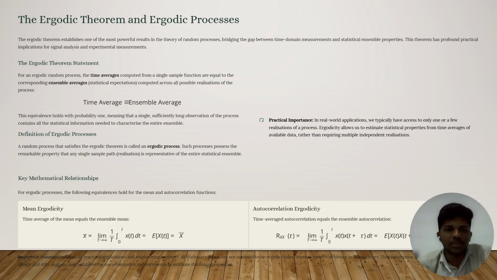Definition of ergodic process: a random process that satisfies the ergodic theorem is called an ergodic process. Such a process has the remarkable property that any single sample path realization is representative of the entire statistical ensemble. Key features: for an ergodic process the following equivalence holds for the mean and autocorrelation function. That is, the time average of the mean is equal to the ensemble mean, given the limit T tends to infinity, that is 1 by 2T integral from minus T to T of x of t dt is equal to E of x of t, is equal to the constant x bar.